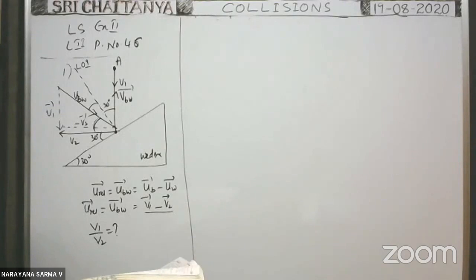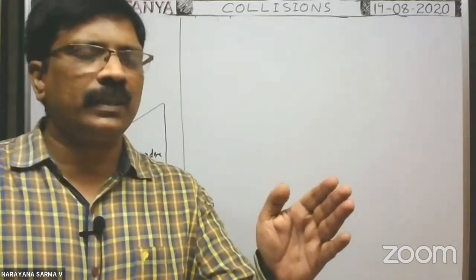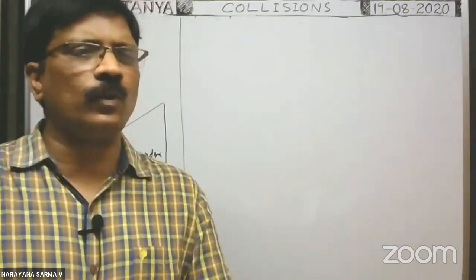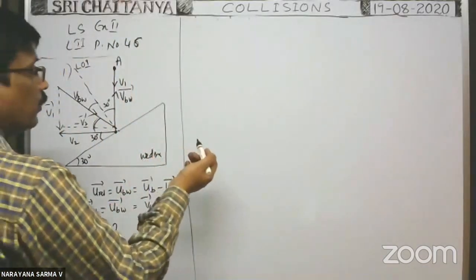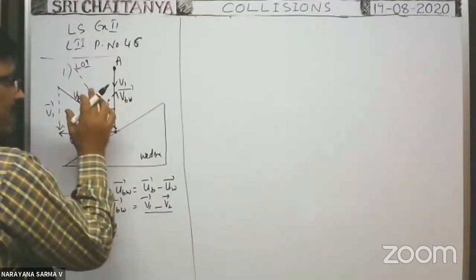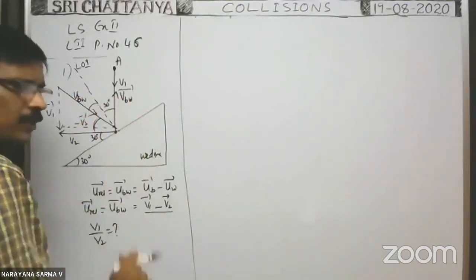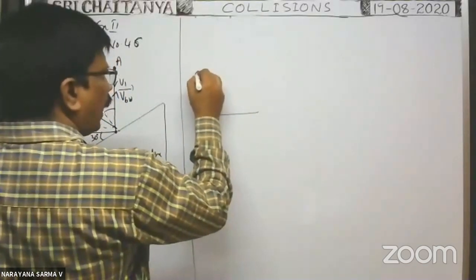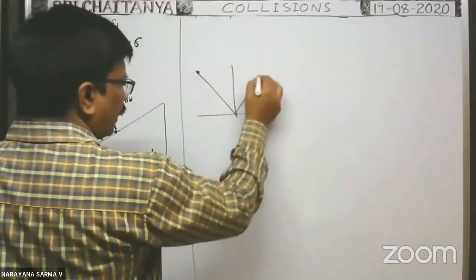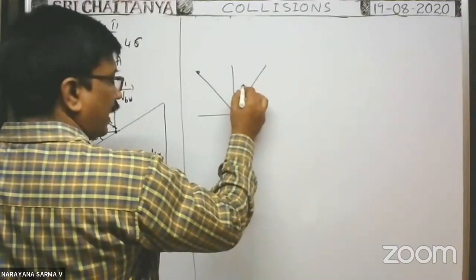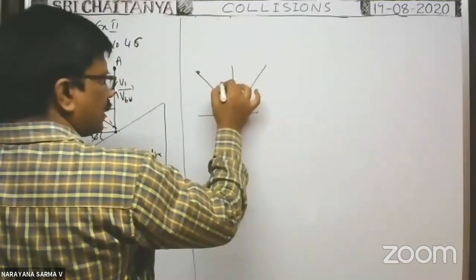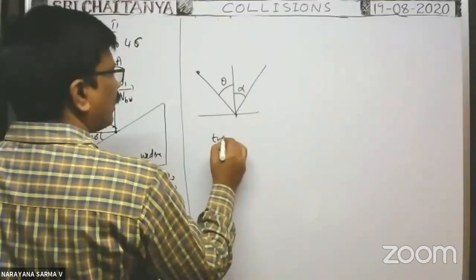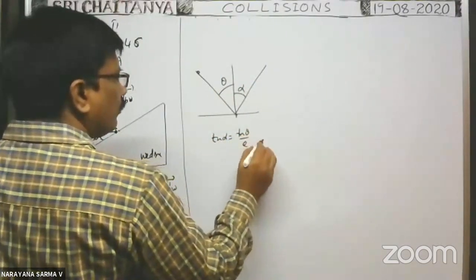What is the type of collision that takes place here? In the problem, the type of collision is given as elastic collision. In elastic collision, we already know the angle of collision and the angle of rebound are both the same with the normal. Yesterday we observed, whenever a ball makes collision with the floor, it rebounds with angle alpha, angle of incidence is equal to theta. Then we got tan alpha is equal to tan theta by E.